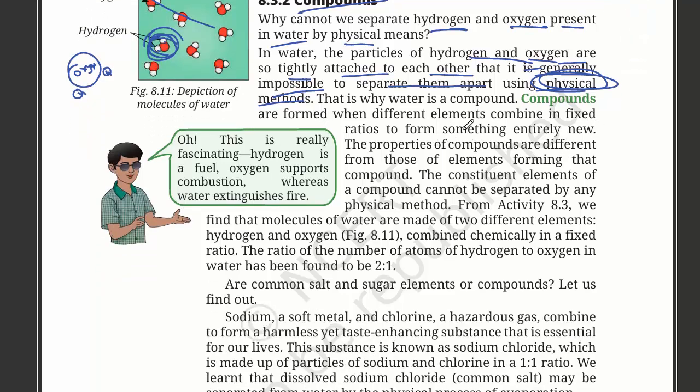Compounds are formed when different elements combine in a fixed ratio. So this is always a fixed ratio. For hydrogen to oxygen, it is always in a 2 to 1 ratio, because only then will it be water.